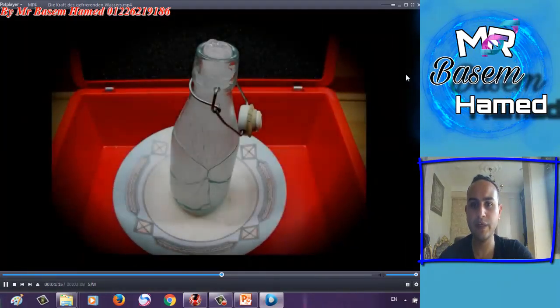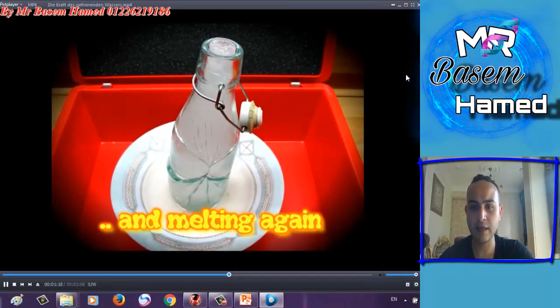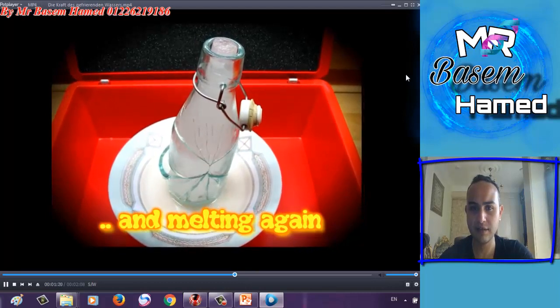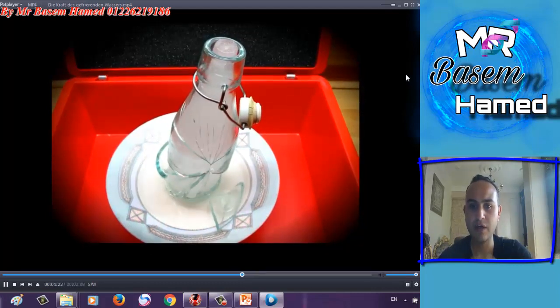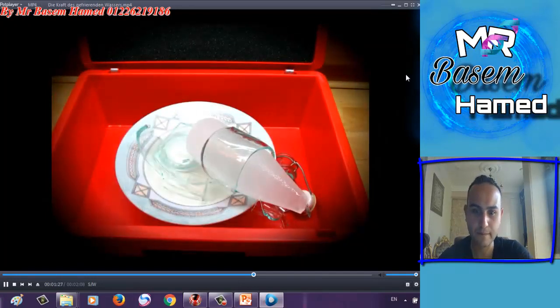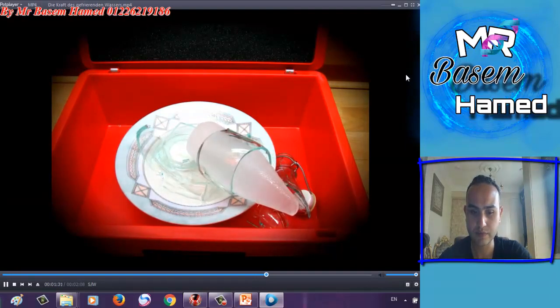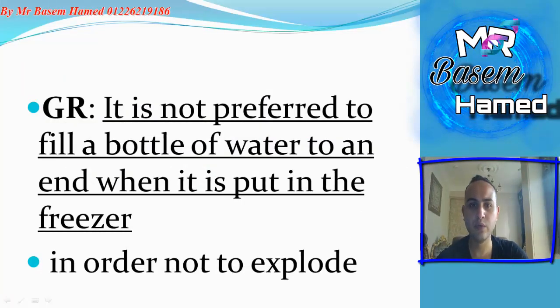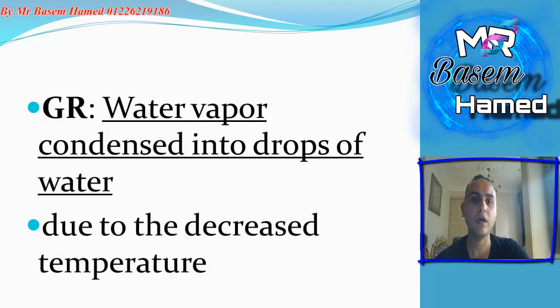Look, when we extract the bottle and melt the ice, the bottle is completely smashed. Now you know why we shouldn't fill the bottle of water to the end when it is put in the freezer, in order not to explode.